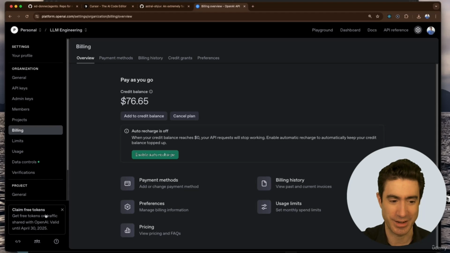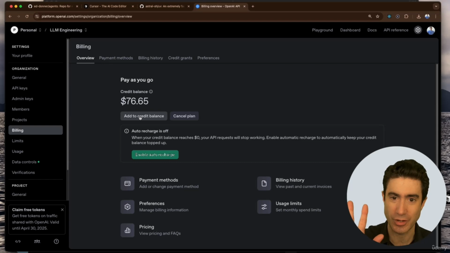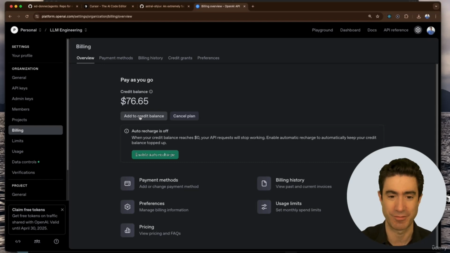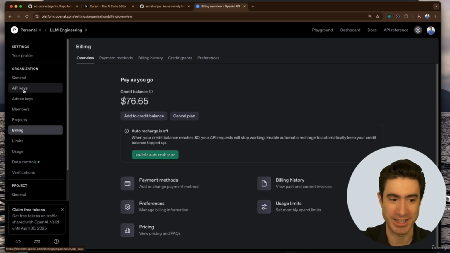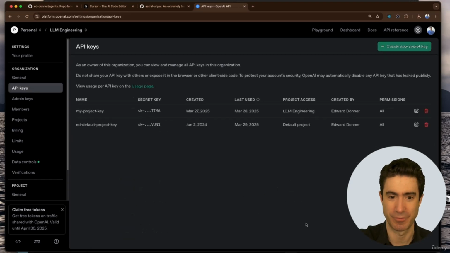There's something going on down here that you could read about. Perhaps there's some deal for free tokens right now, but there's different deals, and you can press the add to credit balance to put in your $5 up front. That's I believe required right now. And we'll only spend a few dollars of that on this course, and you have complete flexibility, and you can come back and watch to what extent you're spending your credits as we go through. But I suggest doing that, putting in your $5, but bear in mind, if you don't want to, you don't need to.